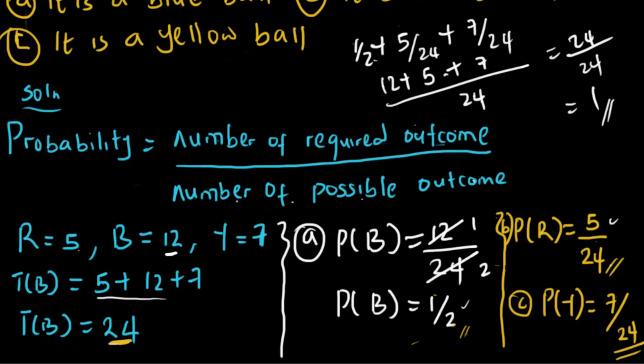Does this make sense? So don't forget, probability is number of required outcome over number of possible outcome. So in a question like this, all you need to do is ask how many blue balls do we have in the basket or in the bag or whatsoever, all over what's the total number of balls, or the total number of fruits, or the total number of whatsoever. Does that make sense? Let's take another question.